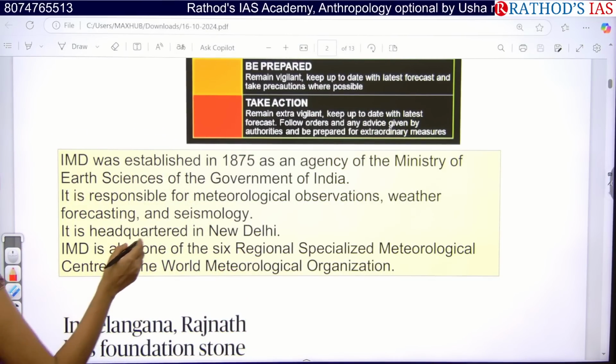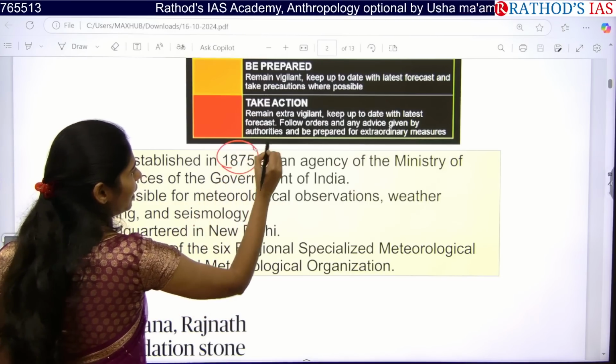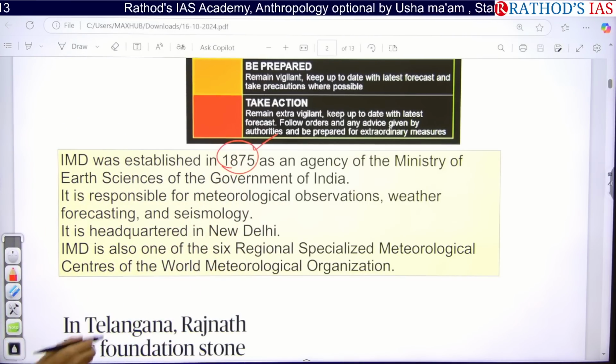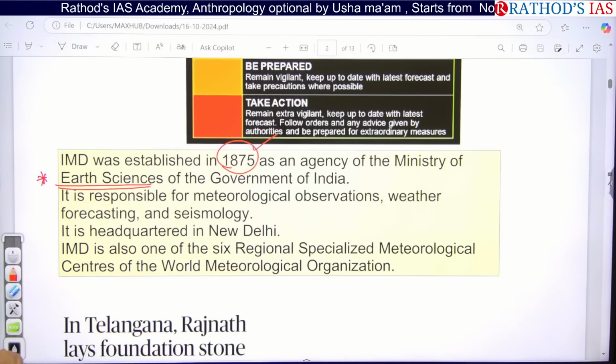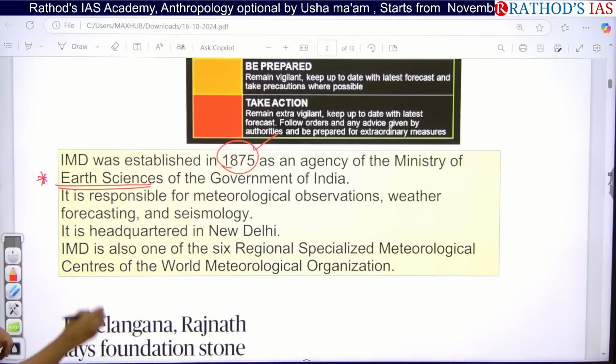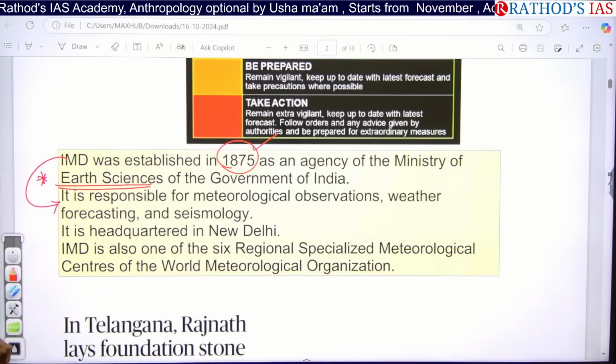So IMD, when it was established in the year 1875, comes under which ministry? This ministry is very important. It comes under the Ministry of Earth Sciences under the Government of India. And what is the responsibility of this IMD? IMD needs to focus on meteorological observations.